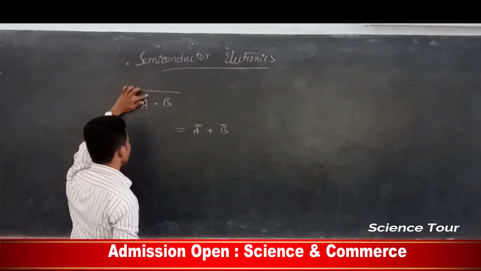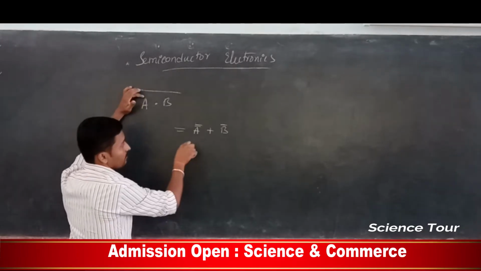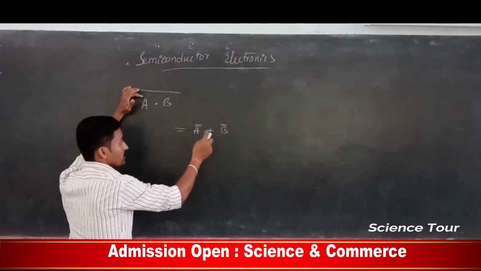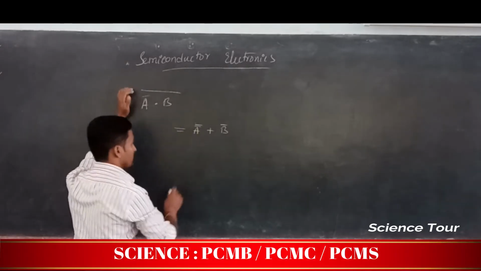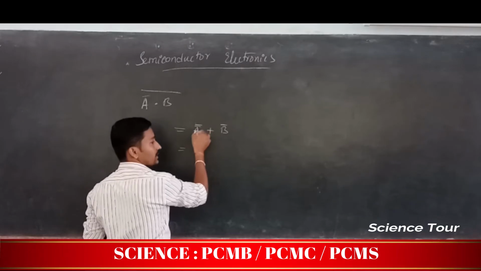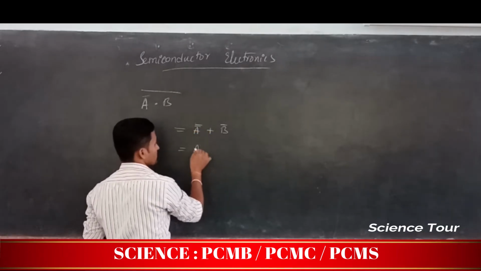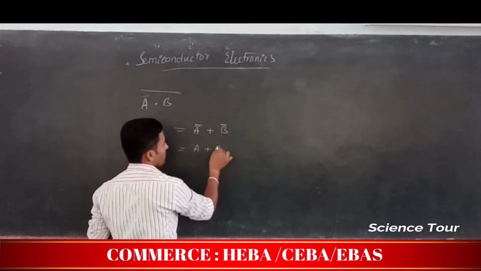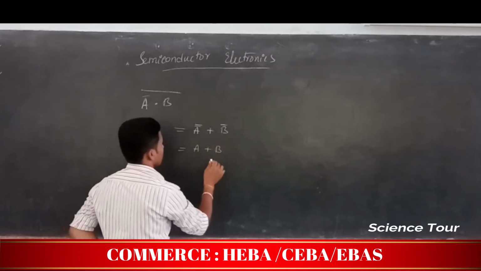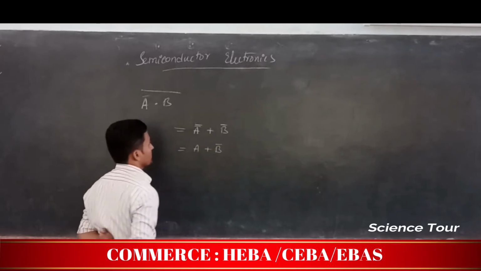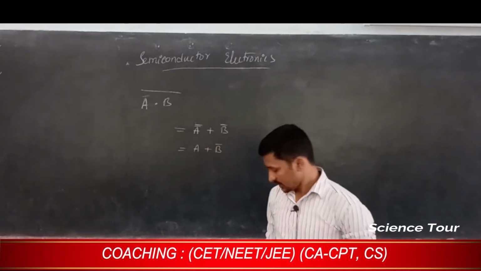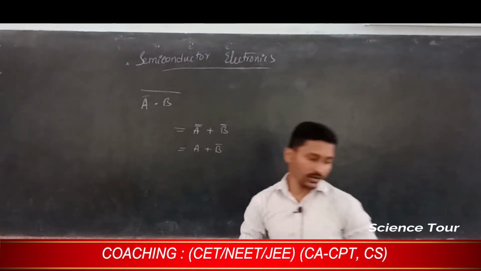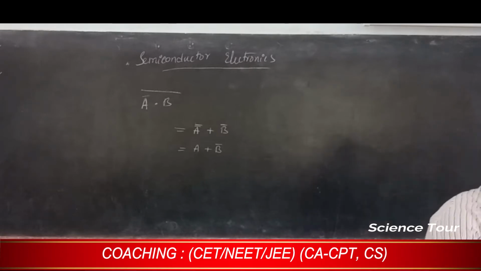Now we are writing for this actually. A dot B means A bar plus B bar, no? But A was no longer A, it was A bar that I am writing. So it is nothing but the inverse of two times, no? That becomes A itself plus B bar that we are going to get, isn't it? So this is the way we are going to get the equation.